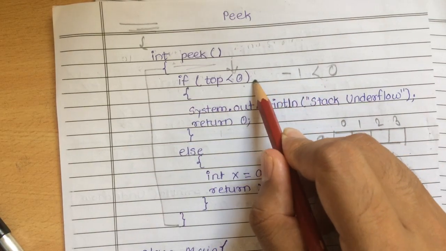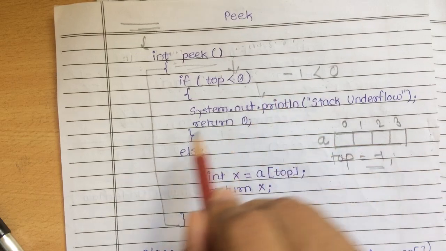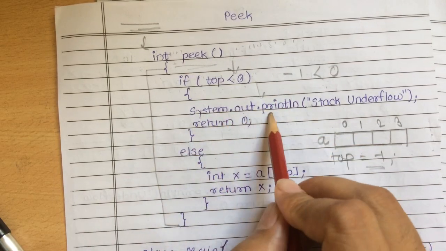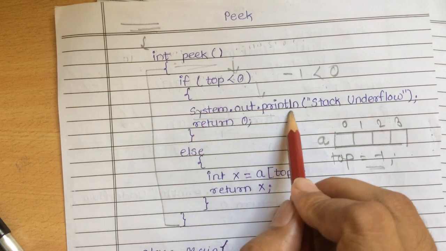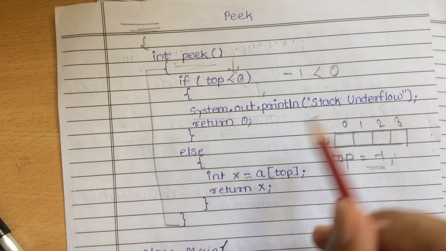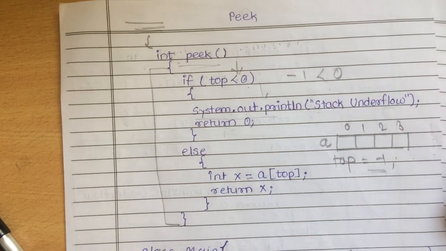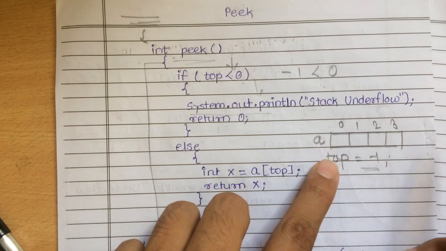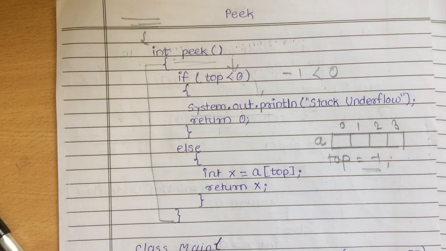So the condition is true. It will come inside this if, where we have written System.out.println, which is used to print anything on screen in Java programming. It will print stack underflow, as there is no element present in this stack and we are trying to pop an element.